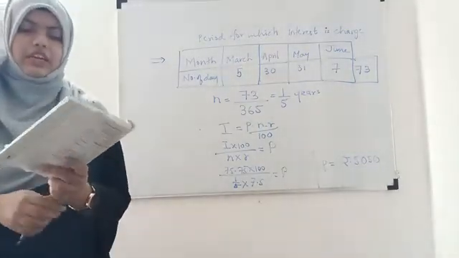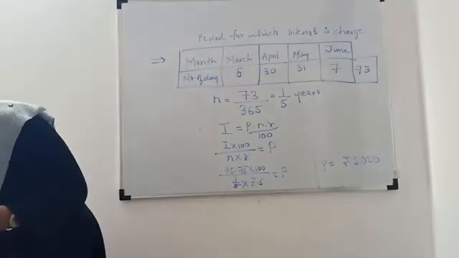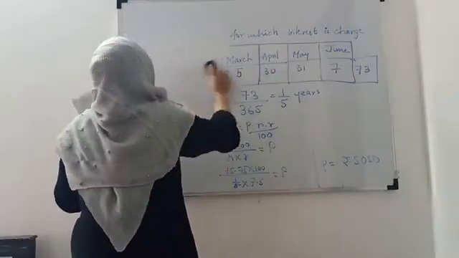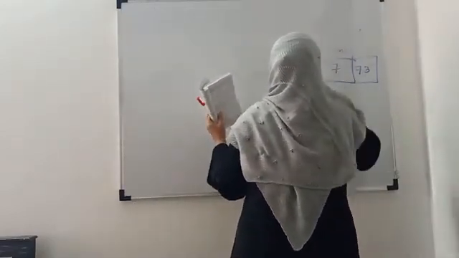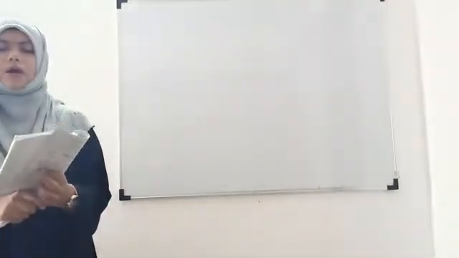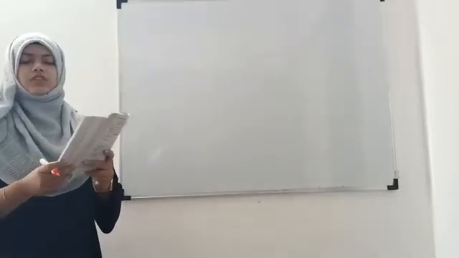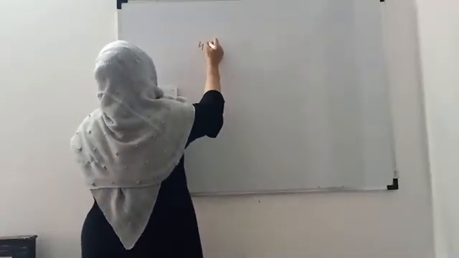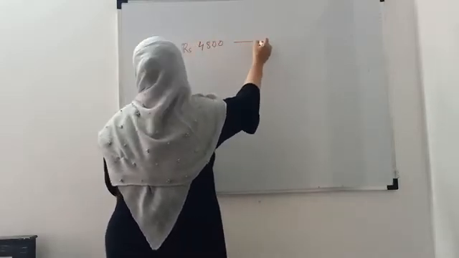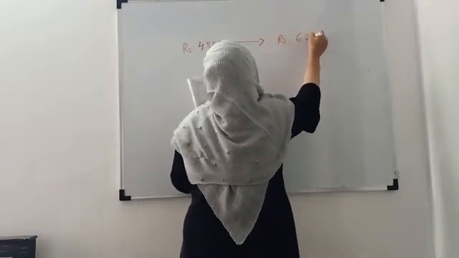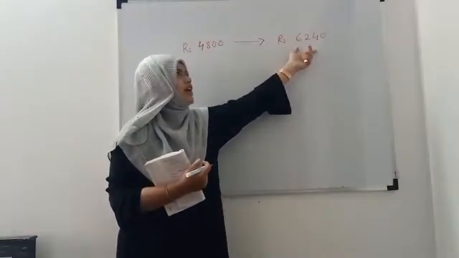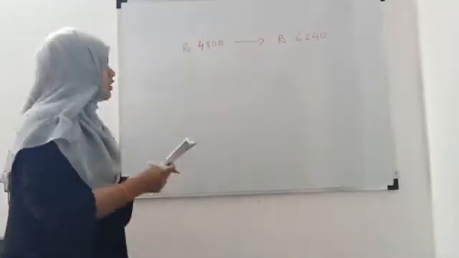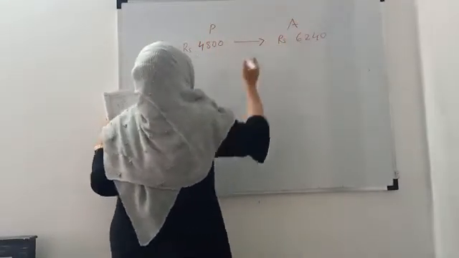Now we will see the next example. A sum of rupees 4800 amounted to rupees 6240. Means this much amount was taken as principal, 4800, and that amount became 6240 after some period with interest, right? So this is your principal and this is your amount.